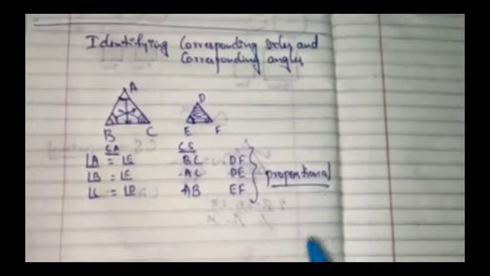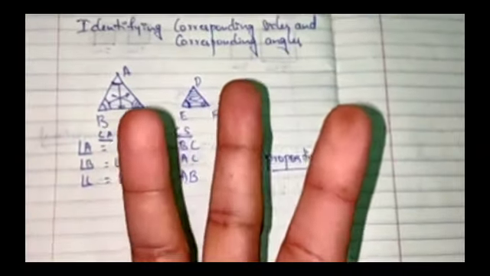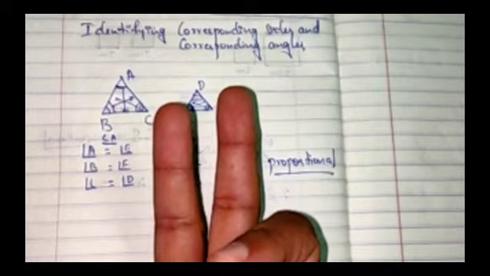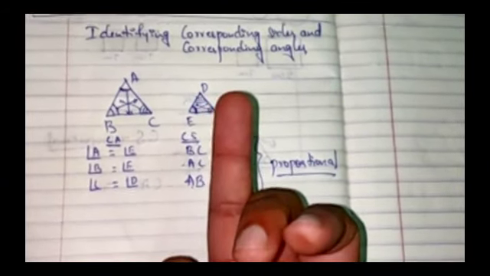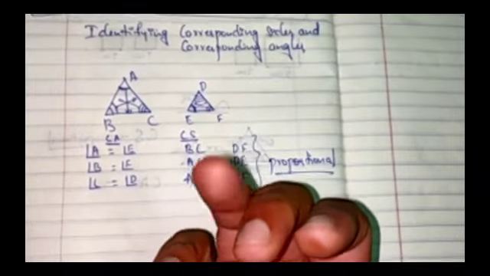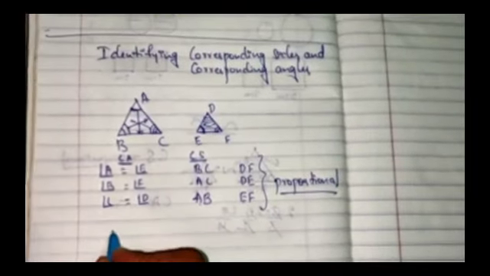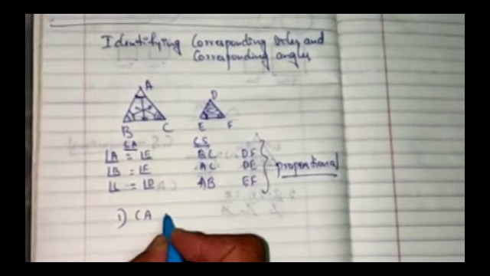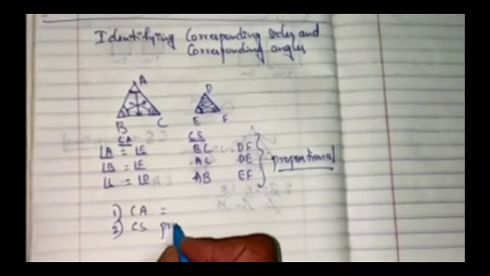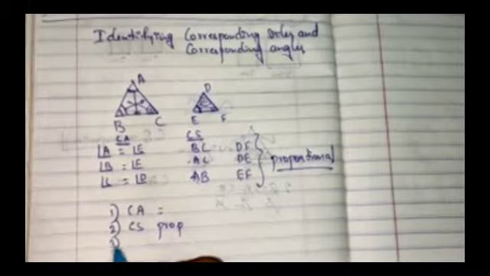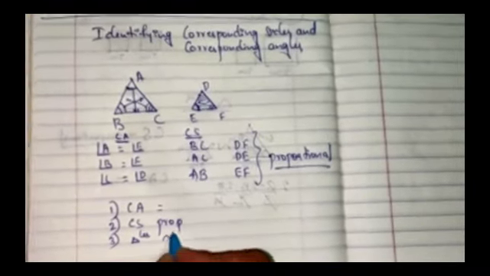So here let us learn the three finger rule. What are these three fingers? Corresponding angles are equal, corresponding sides are proportional, then the triangles are similar. So 3 points. First, corresponding angles are equal. Second, corresponding sides are proportional. Third, triangles are similar.